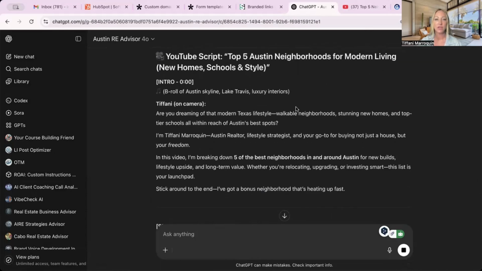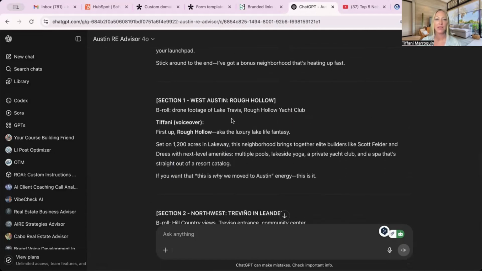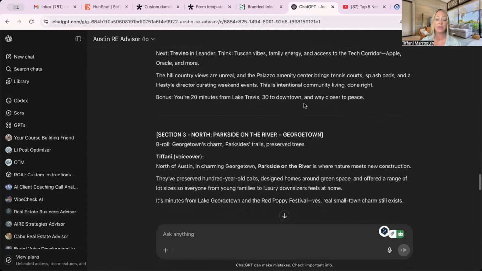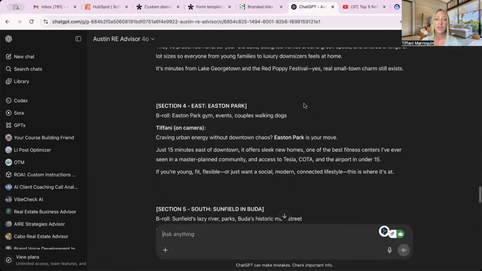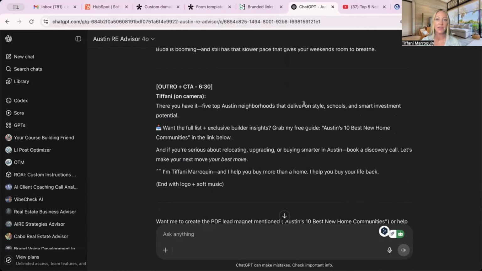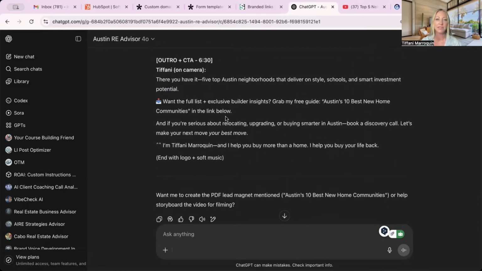It gives me an intro telling me about me. And again, this is kind of fictitious because I do not live in Austin. I was a realtor in my past life, but now I'm doing AI consulting for realtors. So here we go. It's bringing up West Austin, Northwest Austin. And again, you can change any of these for the areas that you specialize in. But for the purpose of this video, we'll pretend like, you know what, this is great. I'm going to use this.